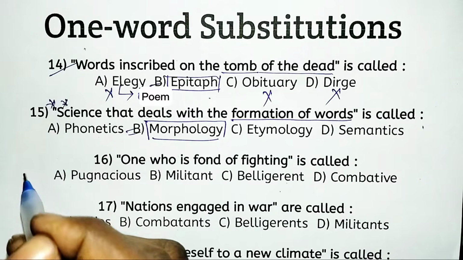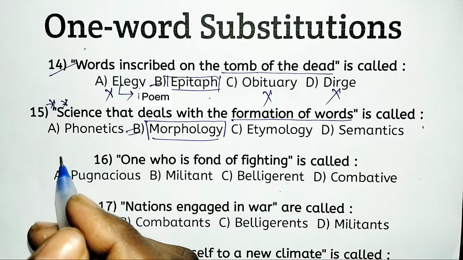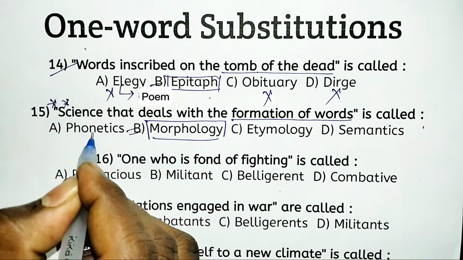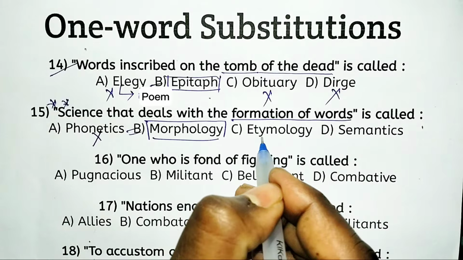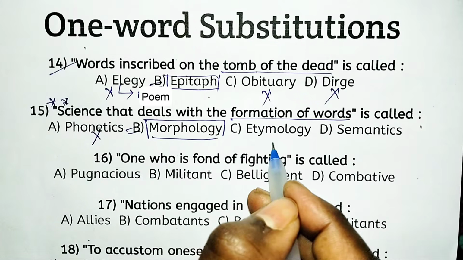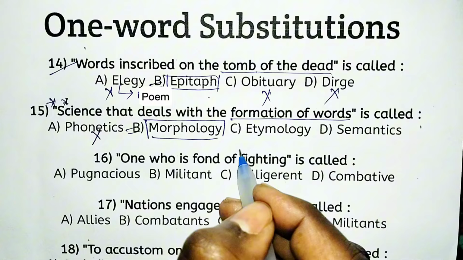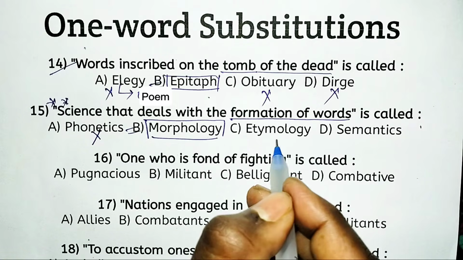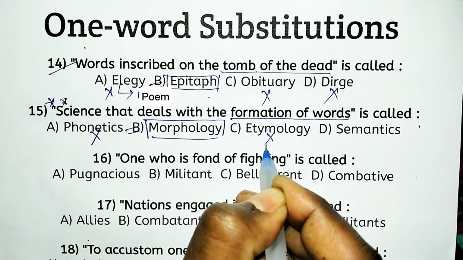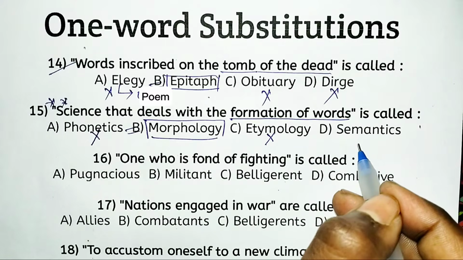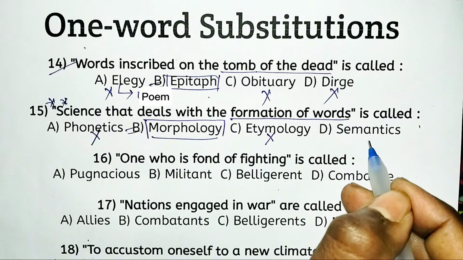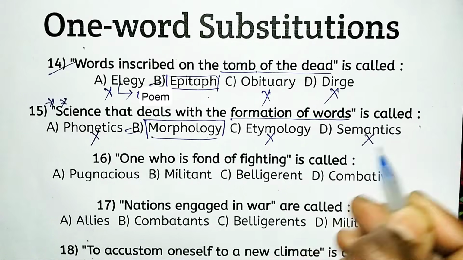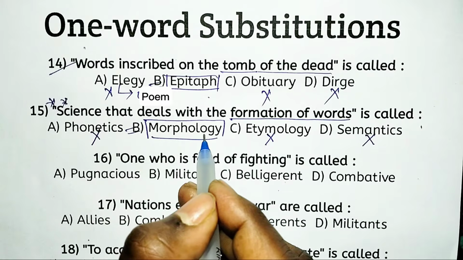Phonetics is the study of human speech sounds, so phonetics is not appropriate. And etymology means the study of the origin and history of words. Understand? That's why option C is also not the right answer. Semantics means the study of the meaning of words. That's why option D should be eliminated. Only option B, morphology, is the right answer.